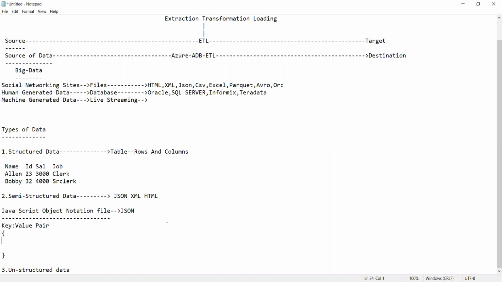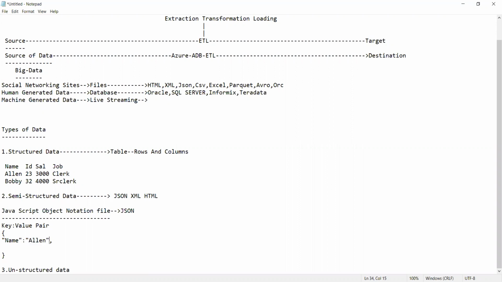The key. So what is the key? Name is the key. This is called the key, guys. Whenever you write a key, it should be given in double quotes. All of you make sure the key is always in double quotes, then a colon. What is the value for the key? Alien. The alien will be recorded here in quotes because it is a character value. Then a comma. Can you see here? This is called a key and this is called a value.